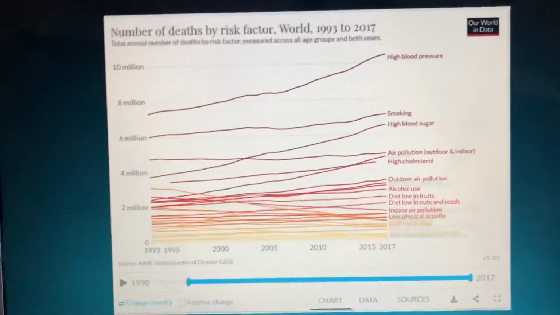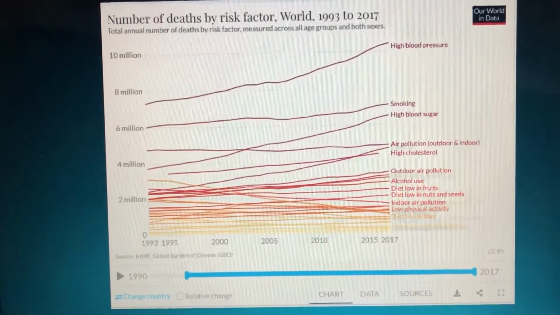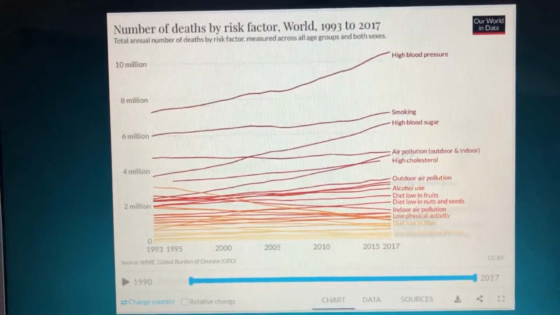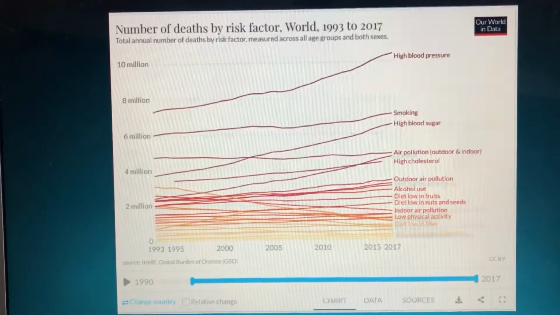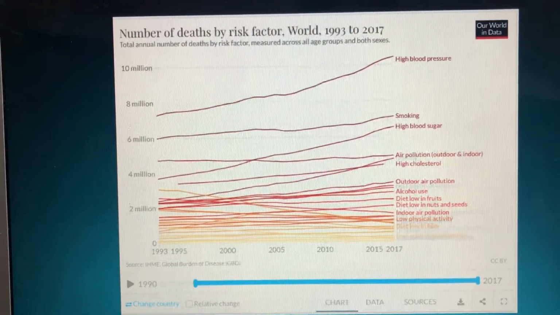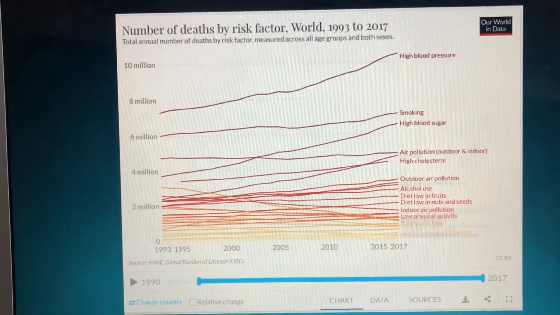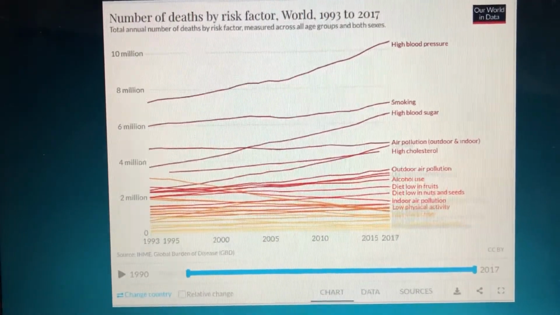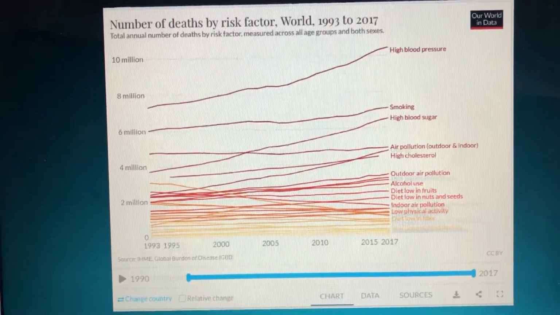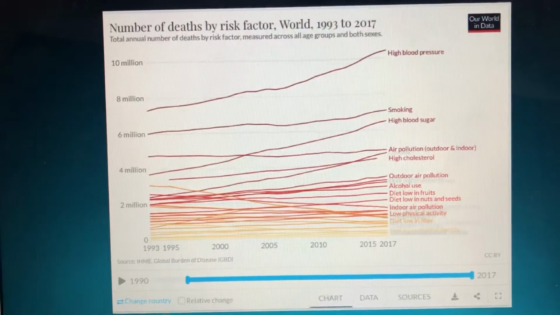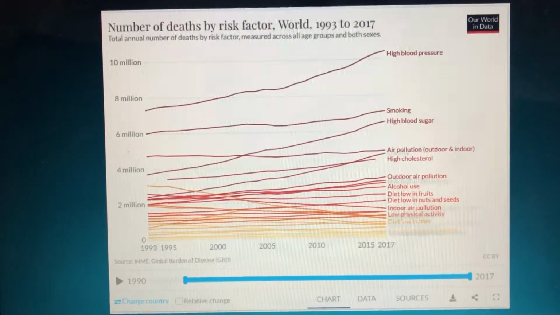First of all, air pollution is responsible for 5 million deaths each year. Air pollution is the combination of outdoor and indoor particulate matter and ozone. It's a risk factor for many of the leading causes of death, including heart disease, stroke, lower respiratory infections, lung cancer, diabetes, and chronic obstructive pulmonary disease.